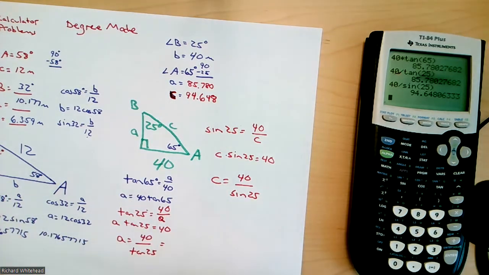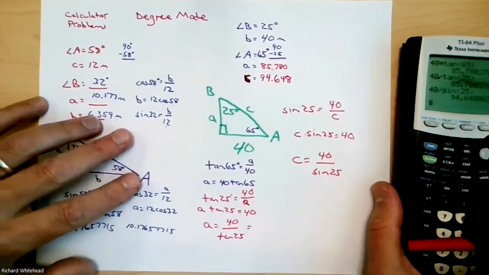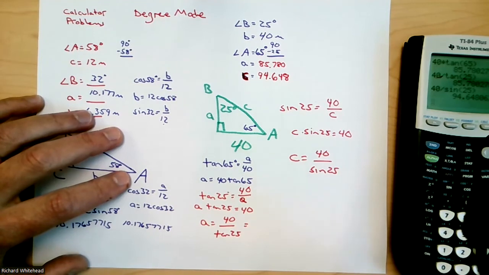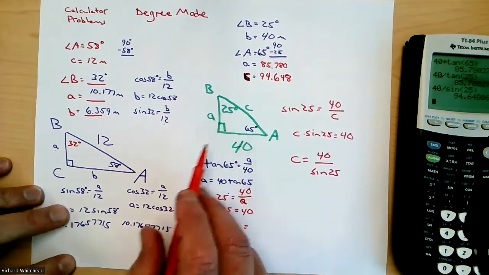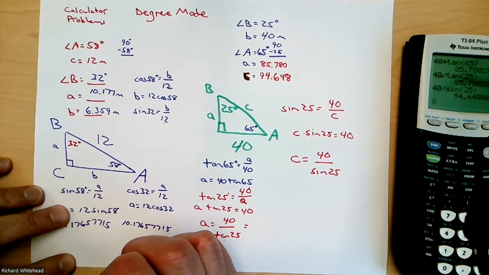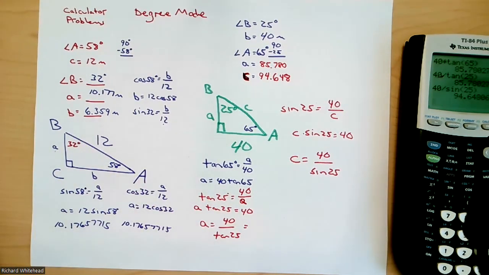Okay, so I had to do a little bit of extra algebra there, which is a little bit annoying and might have potentially messed me up. But that's your two basic problems when you are given an angle and you're finding two sides. Okay. Now we're going to do the next type of problem. So hold on.